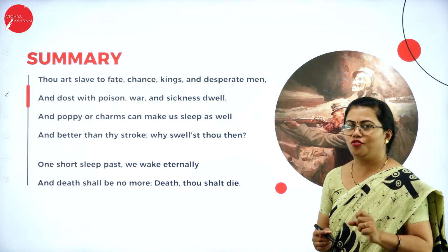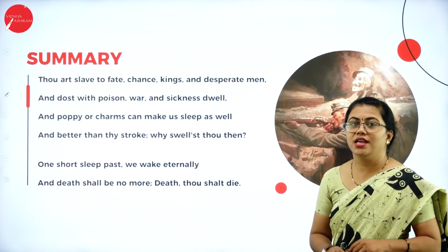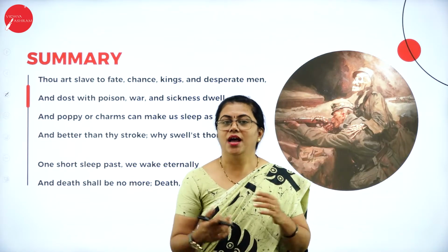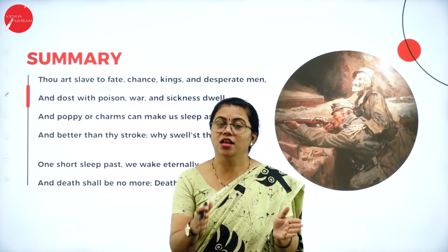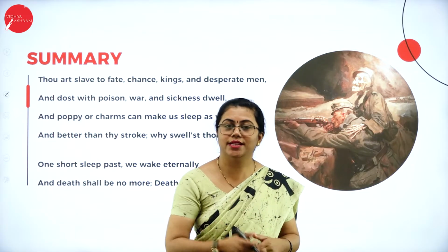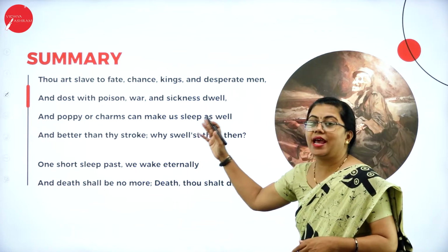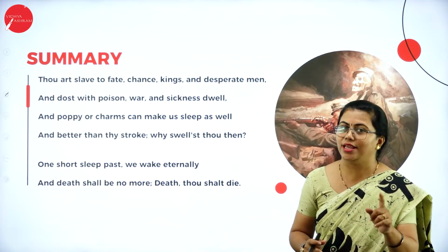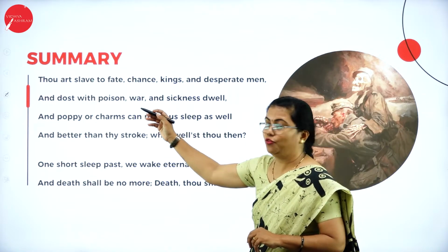There is some philosophy here. Last two lines are actually very profound. So let us start from here. So he tells death that, so till now you have seen how the poet talks to death, how he is telling that few people are afraid of you, but there is something else that I have to tell you. So what does he say? Death is actually a slave to fate. If somebody is destined to die, then only death has to occupy them, isn't it? Death is a slave to fate.